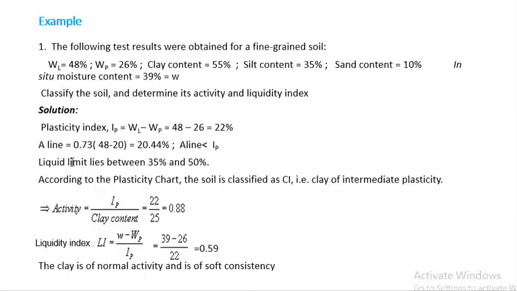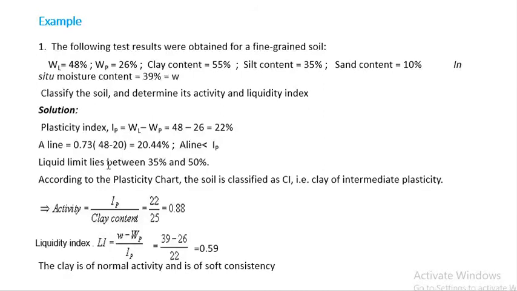The formula of A line is 0.73 WL minus 20, and from there we get A line is equal to 20.44%. So the plasticity index lies above the A line, which means it's clay.